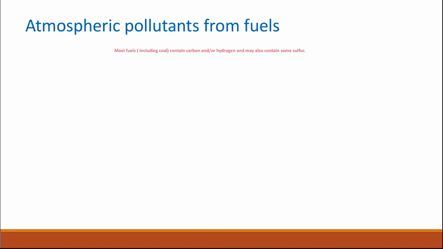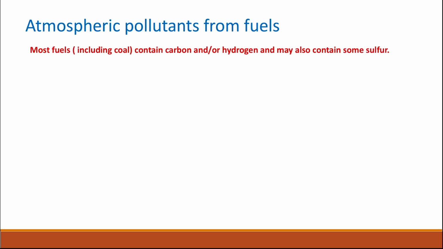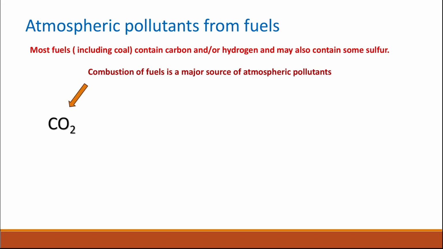Atmospheric pollutants from fuel. Most fuels, including coal, contain carbon and hydrogen and also contain some sulfur. The combustion of fuel is a major source of atmospheric pollutants, where the main pollutant is carbon dioxide, and the problem with carbon dioxide is that it's one of the greenhouse gases and it causes global warming and climate change. Carbon dioxide is produced by the complete combustion of the fuel. And then we have carbon monoxide, which is produced due to the incomplete combustion of fuel.